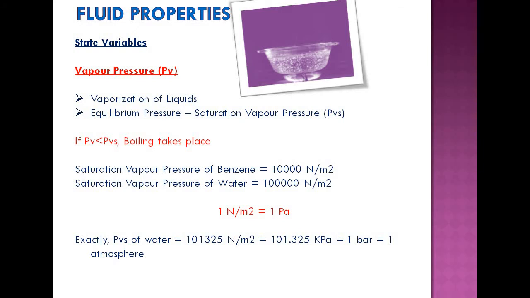So that 1 bar means 101.325 kilopascal, or 1 into 10 raised to 5 Newton per meter square. So you should know this conversion. You should have an understanding of the relative values of saturation vapor pressure for different liquids: water, kerosene, alcohol, benzene, carbon tetrachloride, etc.